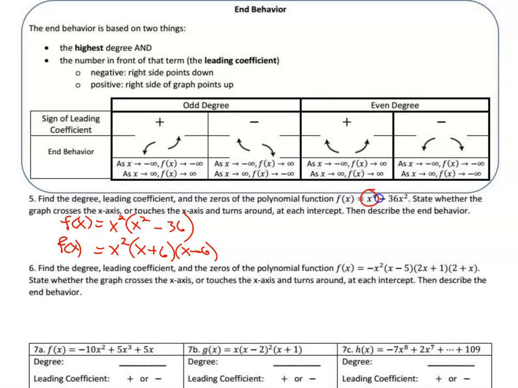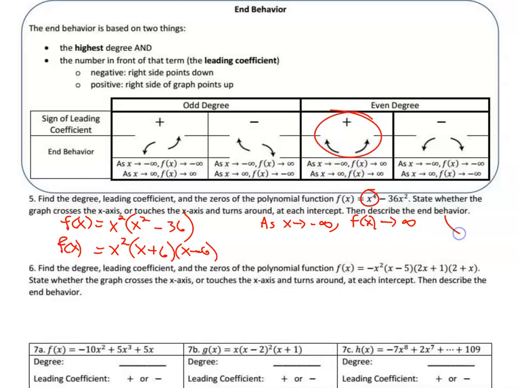Well, it was a positive leading coefficient. We already know the end behavior. It's going up on both ends. So as x goes to negative infinity, that means as we go left forever, the y value is going upward to positive infinity, because it was a positive even. Positive even means up on both ends.